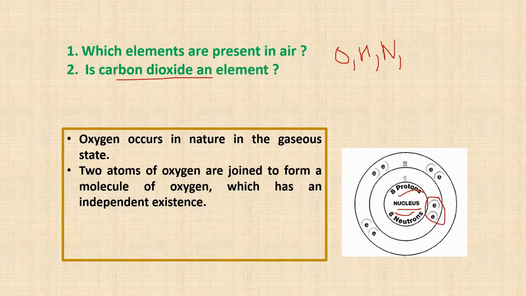So two atoms of oxygen are joined to form a molecule of oxygen which has an independent existence. Now this is one atom of oxygen. One more atom of oxygen is joined. So that we get O2, which is nothing but the molecule of oxygen. Right.